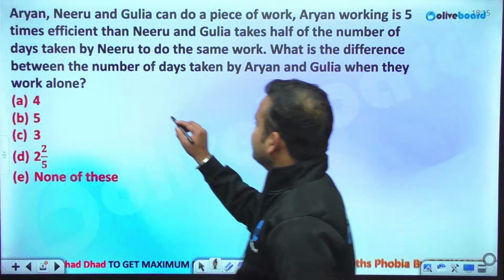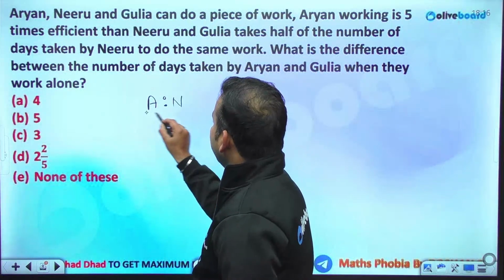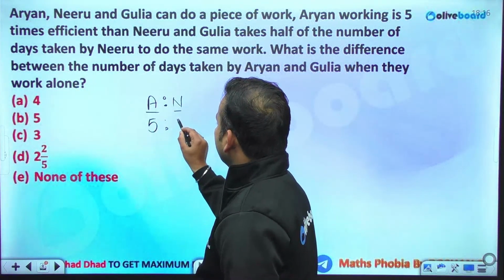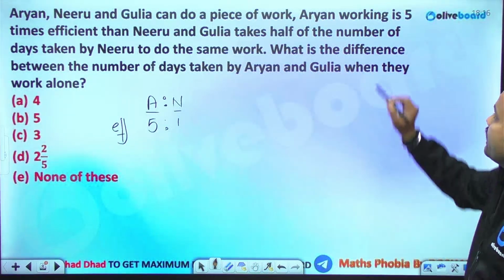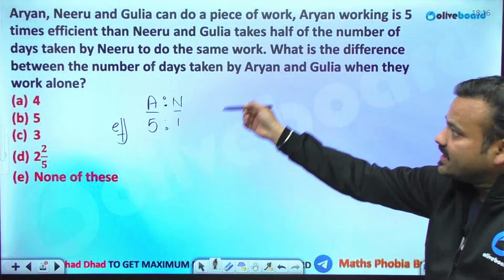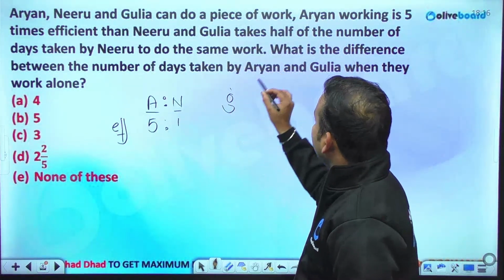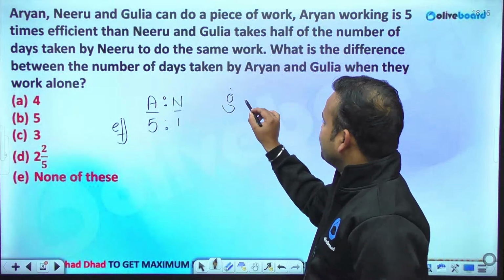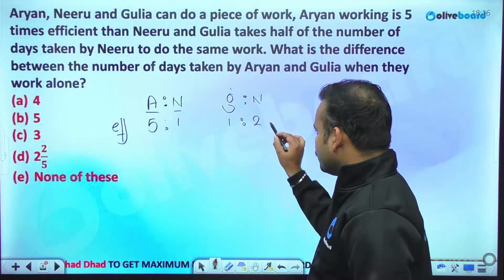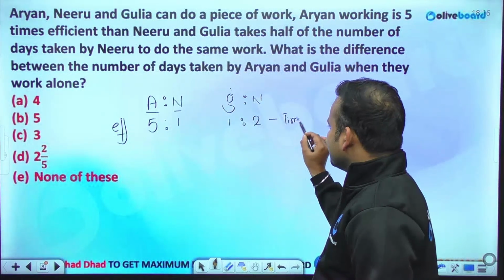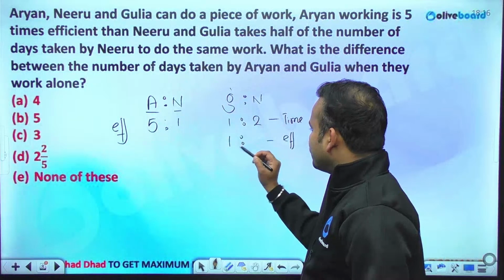Fine. So what is the efficiency of Aryan? The efficiency of Aryan is 5 times that of Neeru. Aryan working is 5 times as efficient as Neeru, and Gulia takes half the number of days taken by Neeru. So this is tenure. We are concerned about the efficiency. So we can just say the efficiency of Gulia to that of Neeru will be 2 and 1.